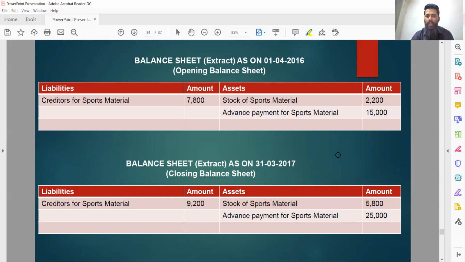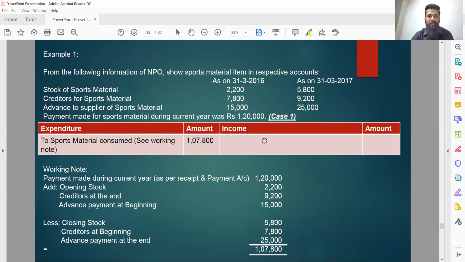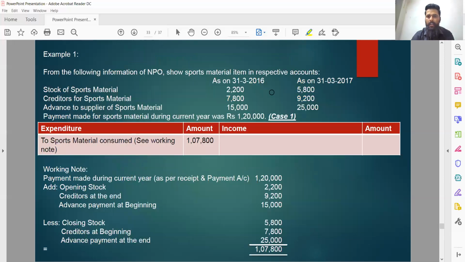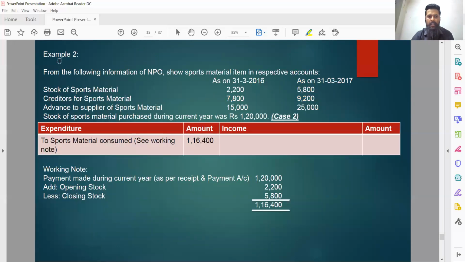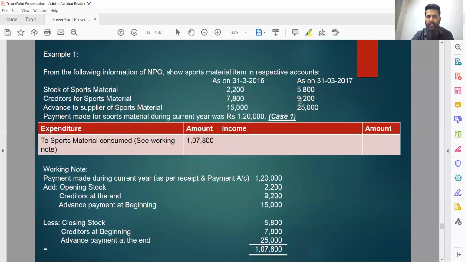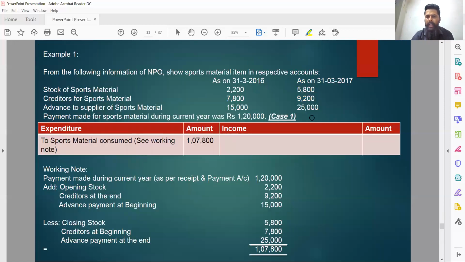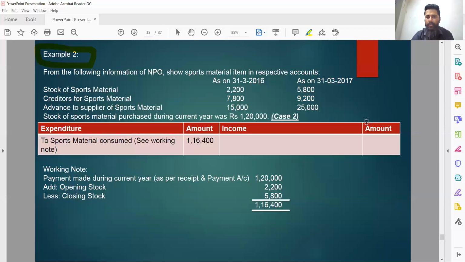Now let's quickly move on to example number 2, where the language will be changed. See, all the data remains the same in example number 1 and example number 2: 2,200, 5,800, 78, 92, 15 and 25. Even the amount paid has been taken as the same value, 1,20,000 rupees.